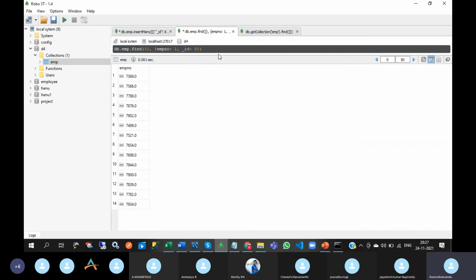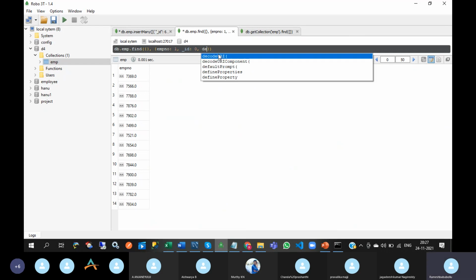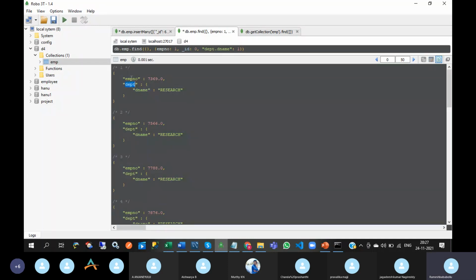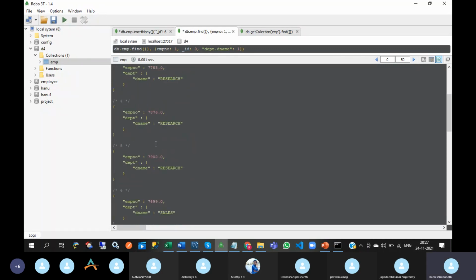So I want DEPT, which is an object now, so DEPT.dname colon 1. See this, only dname from department and EMP number from the EMP collection, these two columns are displayed.